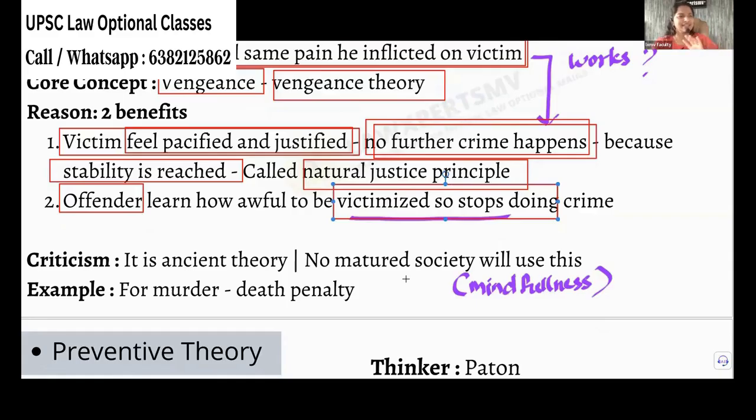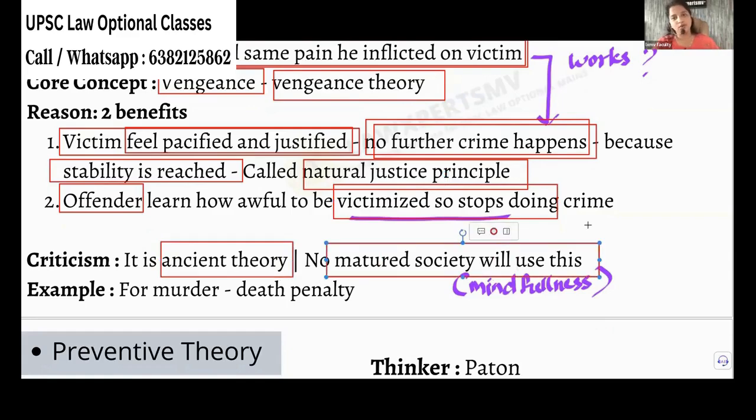The most common criticism is that it is an ancient theory. No matured society will use this. Although we all say humans are, at last, animals, right? So we do like to take revenge. We do get jealous and we do all these things. But we have to be mature also. Revenge is not going to help you. Somebody suffering is not going to help you. But you should get justice at the same time. So what is the criticism here? A matured society will not practice vengeance. So that is the criticism.